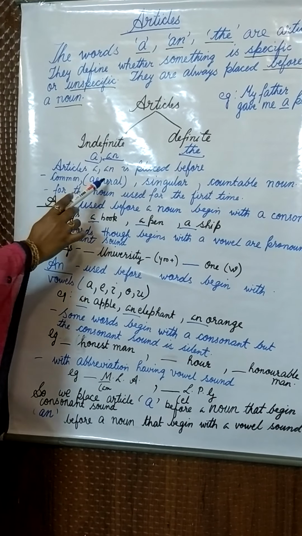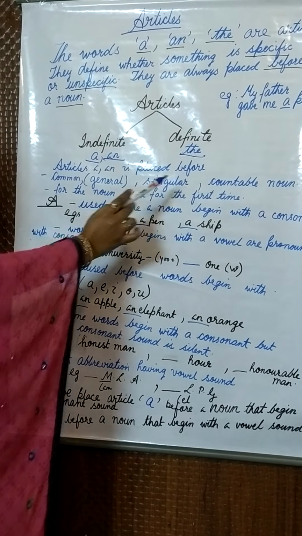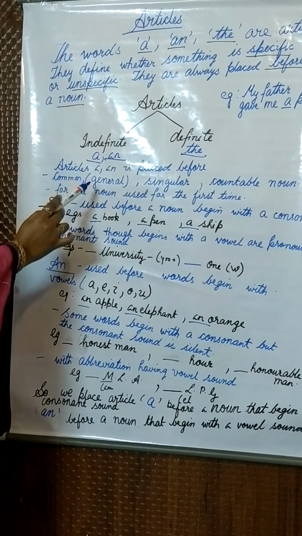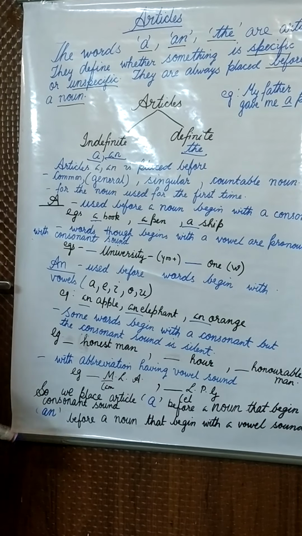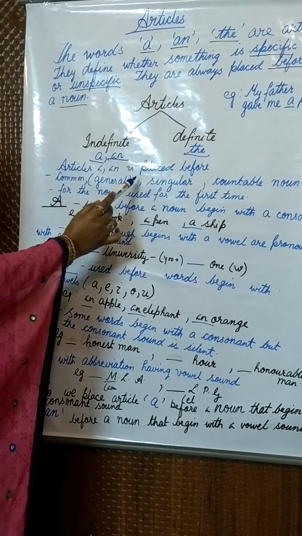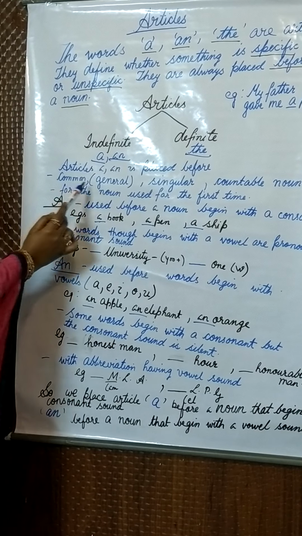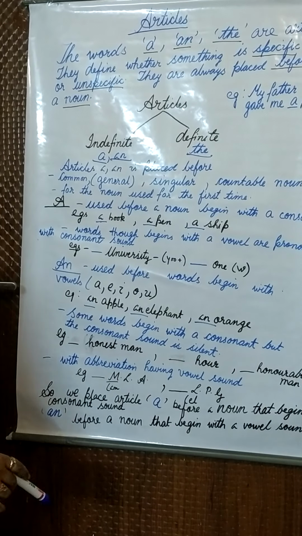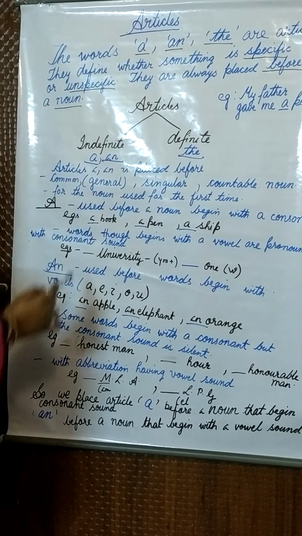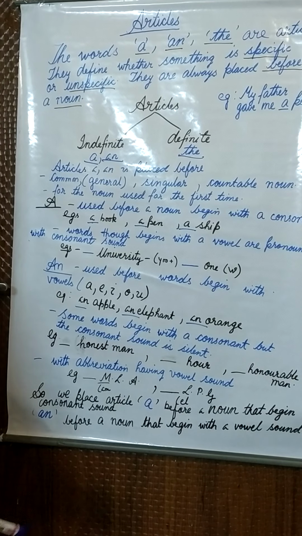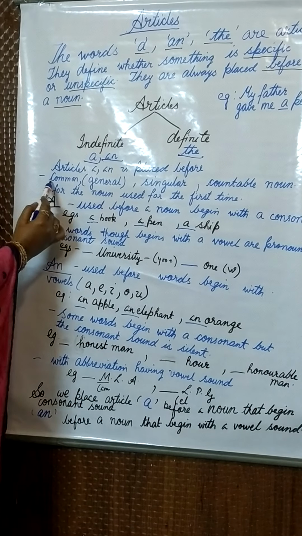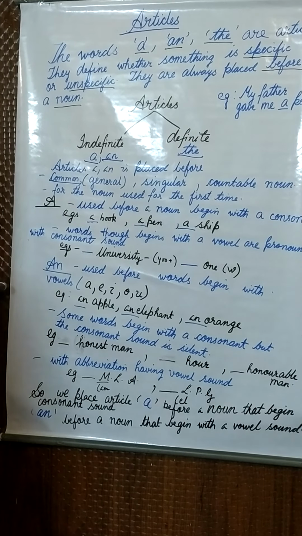Articles a and an are indefinite articles. Let us see where we will place a and an. Article a and an is placed before a common noun. We have already seen what a common noun is: a general name given to a person, place or a thing. So article a or an is always placed before a common noun.